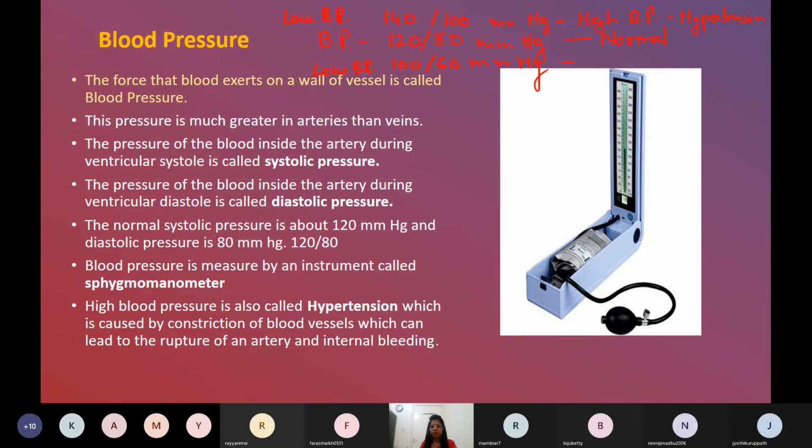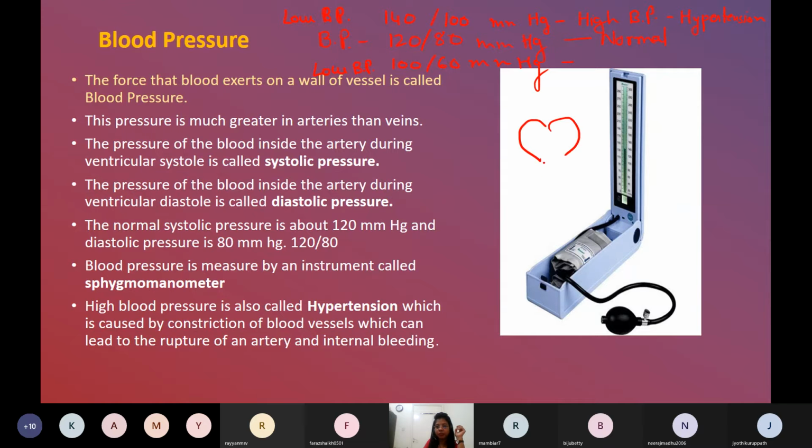So that condition is called low blood pressure, because the blood is flowing very slowly. So he will be feeling very lethargic. When you measure the blood pressure of that person, the doctor will say, okay, dissolve some sugar and salt in water and drink. By that, blood pressure increases. Now, here we told what is normal blood pressure and the low and high blood pressure. So now let us understand what it shows.